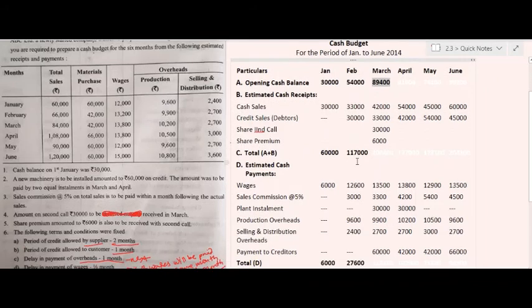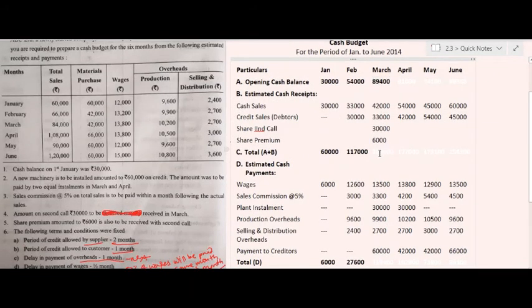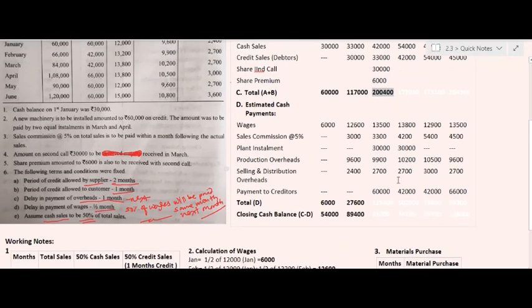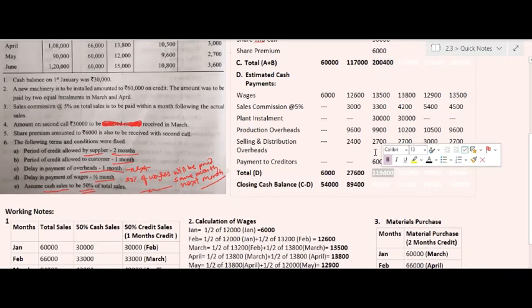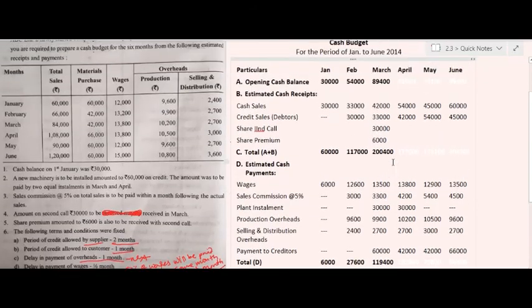The closing cash balance of the month of March will be taken as opening cash balance in the month of April. So the total receipts in the month of April will be rupees 1,77,000 and total estimated cash payments will be rupees 1,02,900 and the closing cash balance will be rupees 74,100.